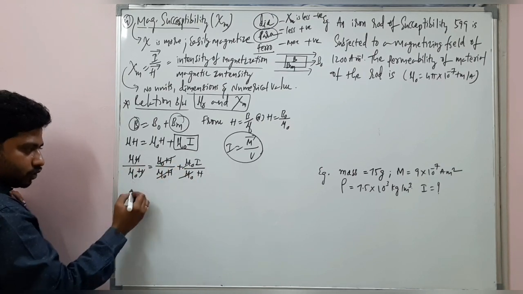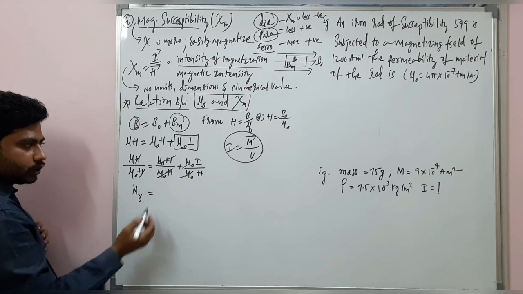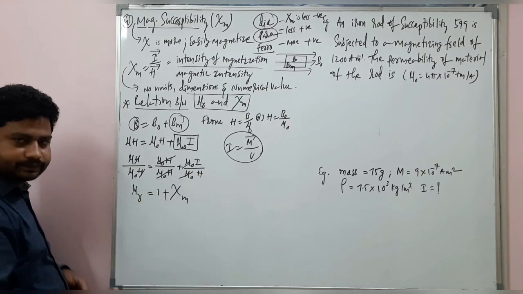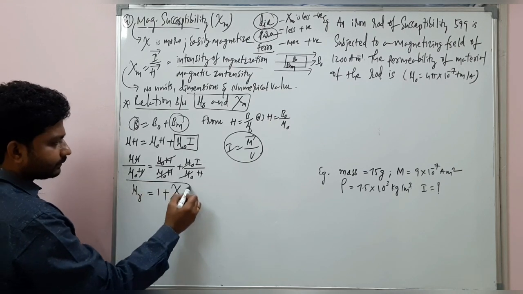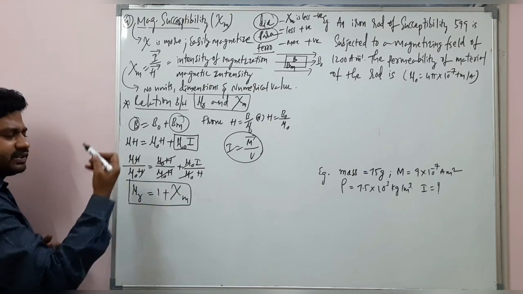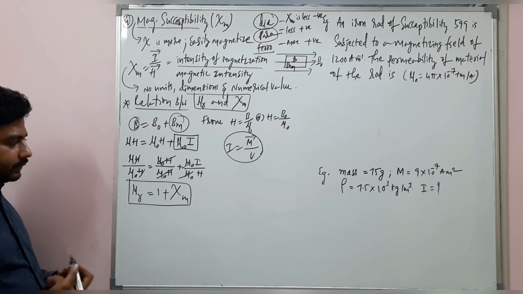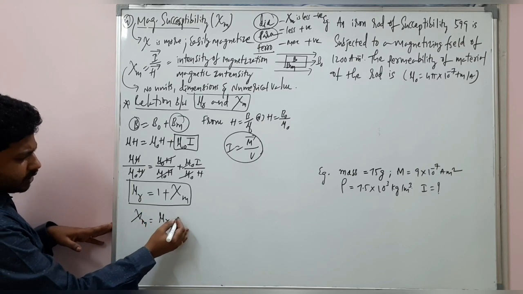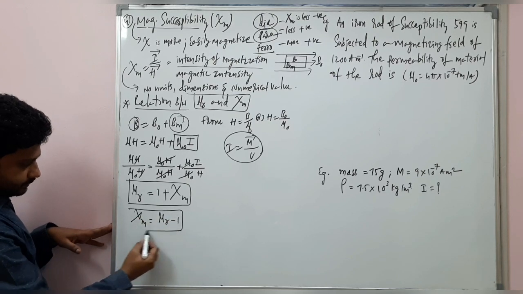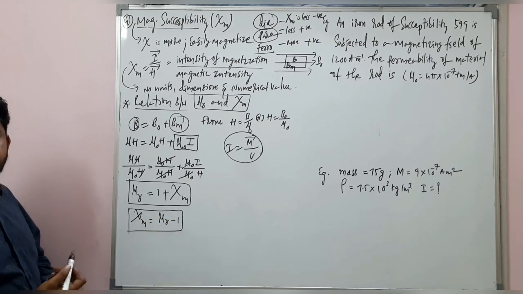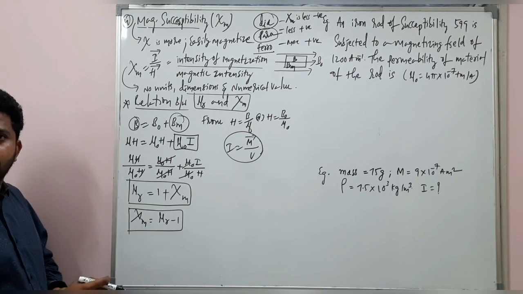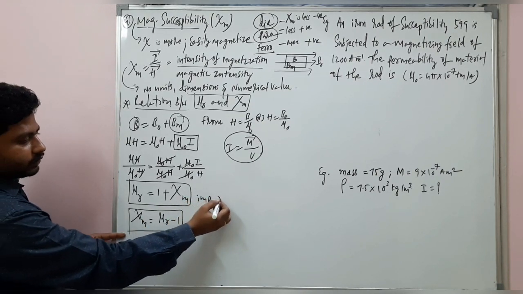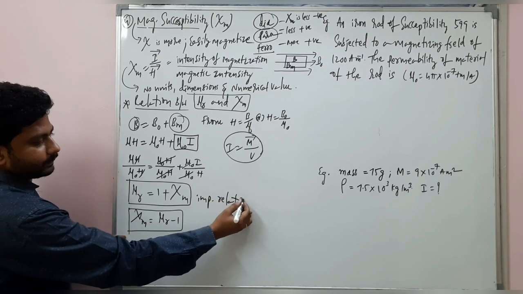See, mu by mu naught is mu r, which is equal to 1 plus I by H, which is xi. That's it. This is the relation. And here, xi m is equal to mu r minus 1. Alright, so this is the concept, and a very important relation is this one.